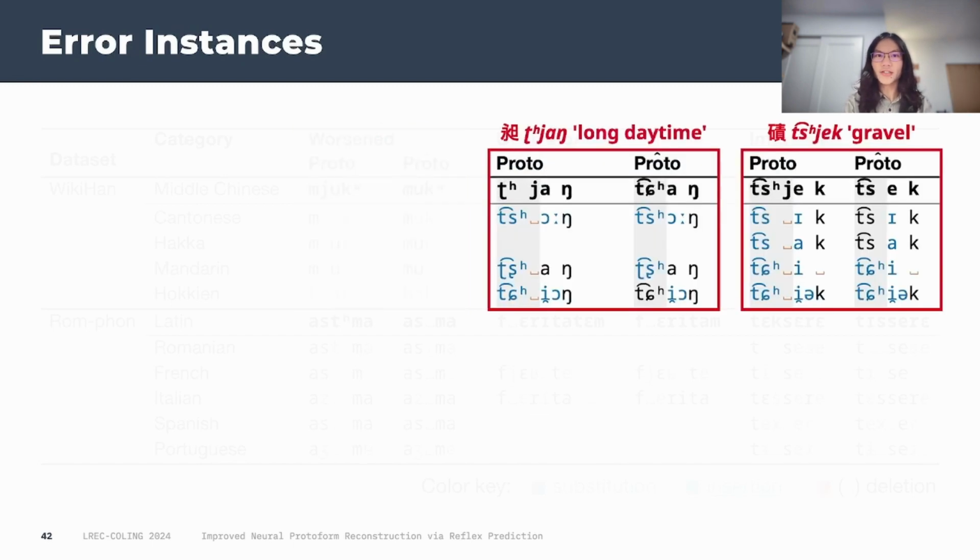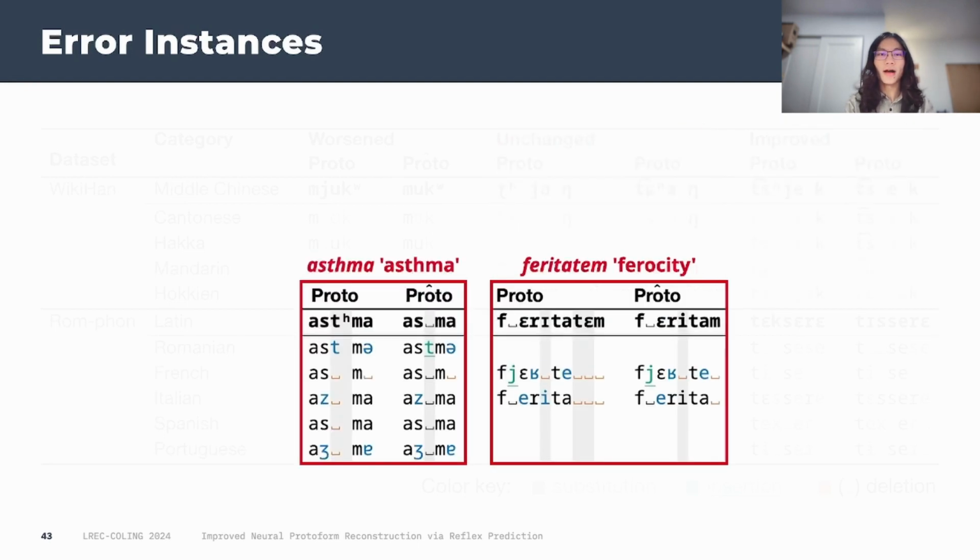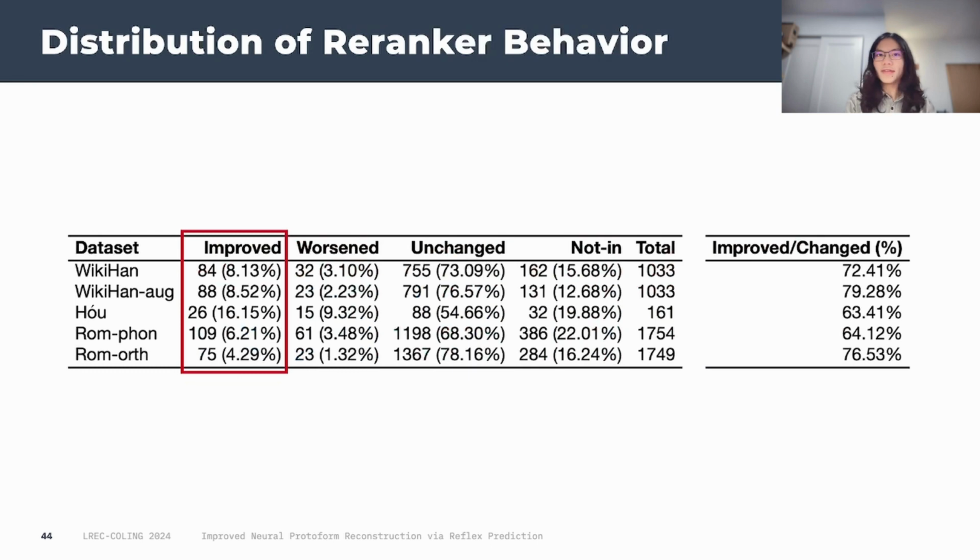There are also situations where the reconstruction system predicts affricates more similar to the ones in the reflexes. Likewise, in Romance, we see that the reconstruction system sometimes prefers not predicting a phoneme that is not present in most reflexes. Despite these errors, the re-ranker is still quite informative in most situations, leading to overall better reconstructions.